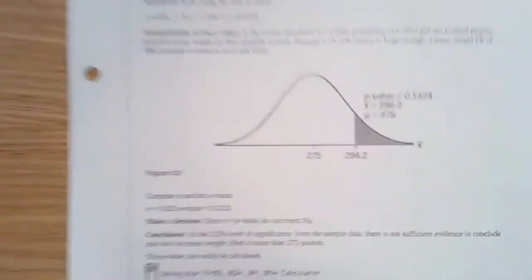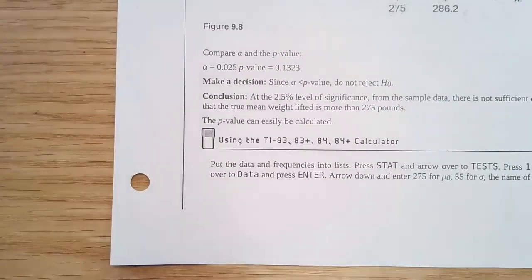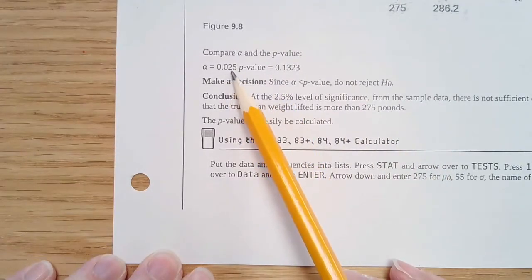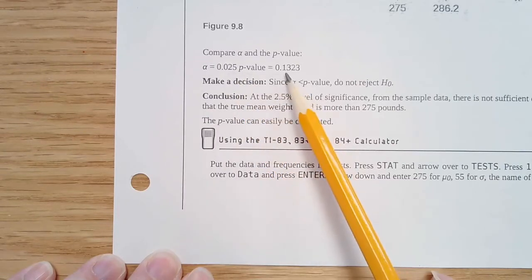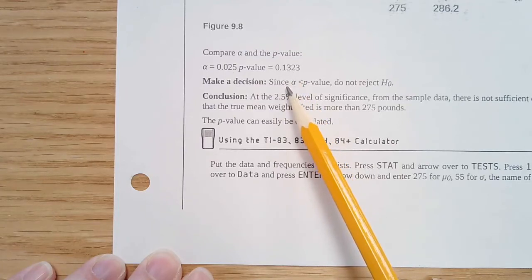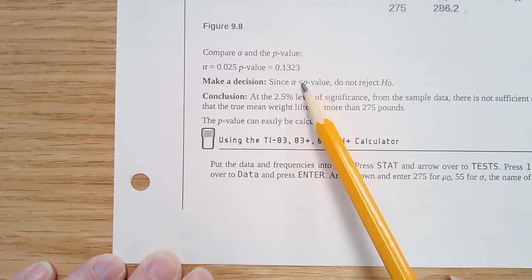So our alpha, in this case, we did a 2.5% level of significance, and so that's 0.025, and our p-value is 0.1323. So the p-value is higher than the alpha.